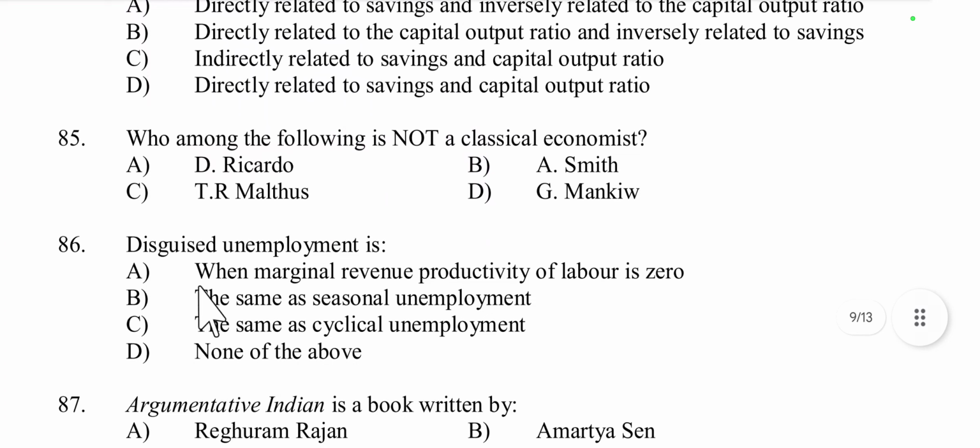Then question number 85. Who among the following is not a classical economist? David Ricardo, yes, Ricardo is a classical economist. Adam Smith is also a classical economist. Malthus is also a classical economist. But Mankiw is not a classical economist. Mankiw was a New Keynesian economist. So option D is the right answer.